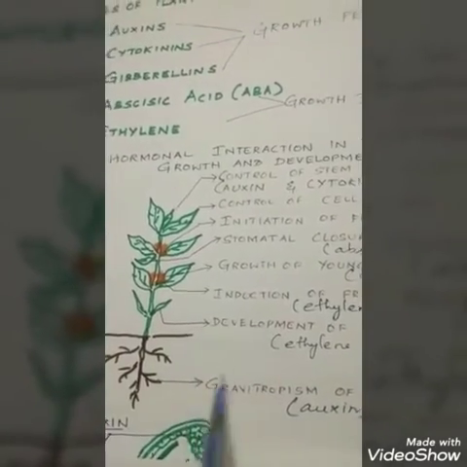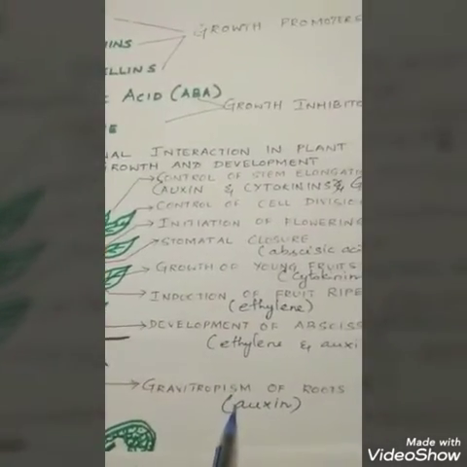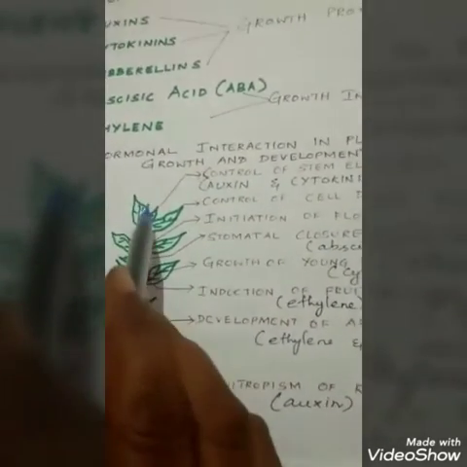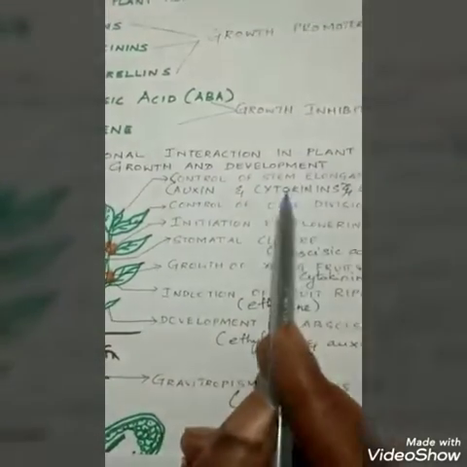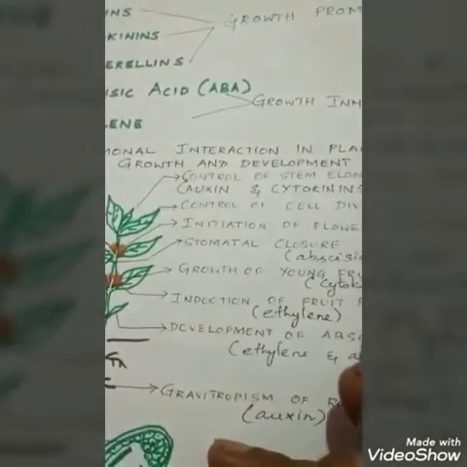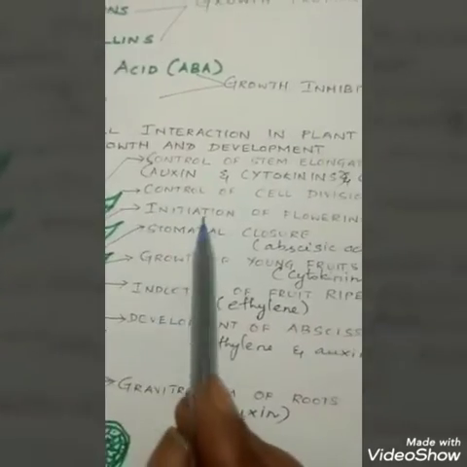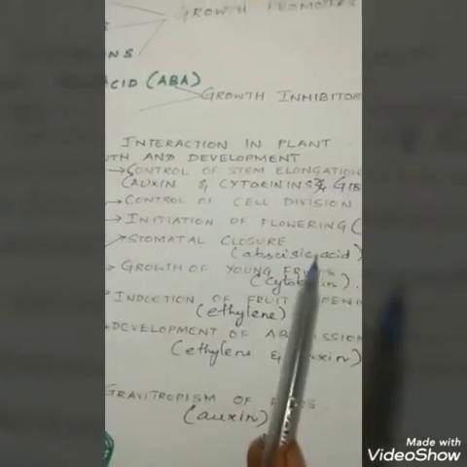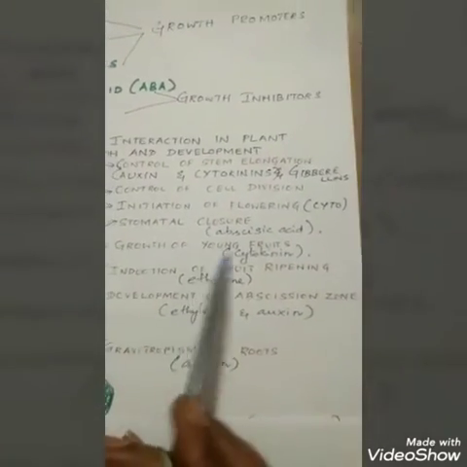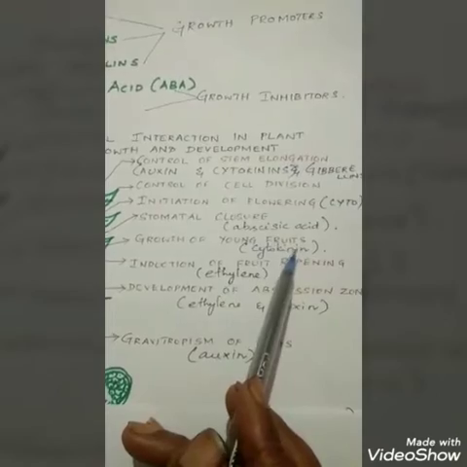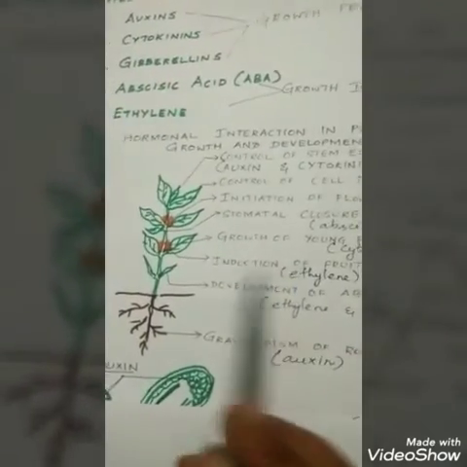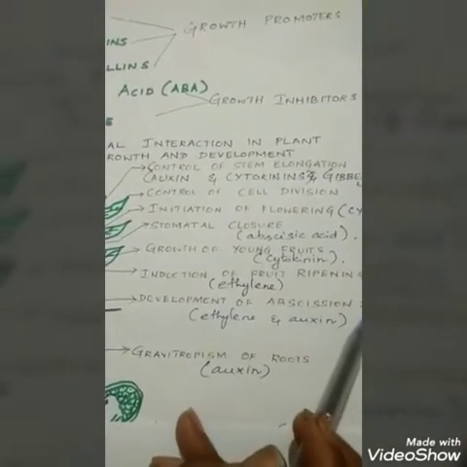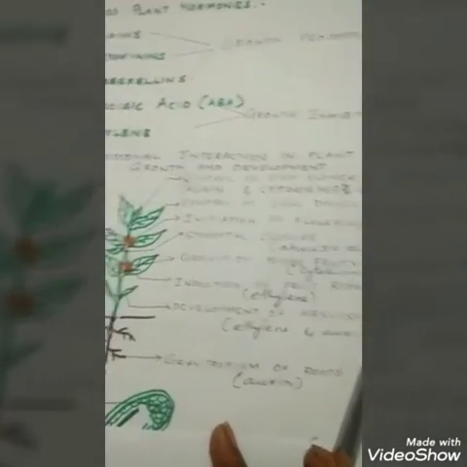Auxin induces gravitropism of the roots, and it is responsible for apical dominance, the growth of the tip. Cytokinin and gibberellins are responsible for cell division. Initiation of flowering is done by cytokinin. Stomatal closure is induced by abscisic acid. Growth of young fruits is induced by cytokinin. And ethylene also induces fruit ripening. The development of the abscission zone is formed by ethylene and auxin.